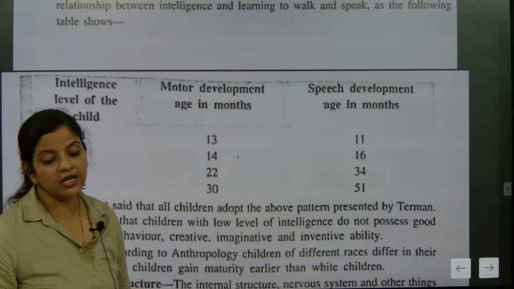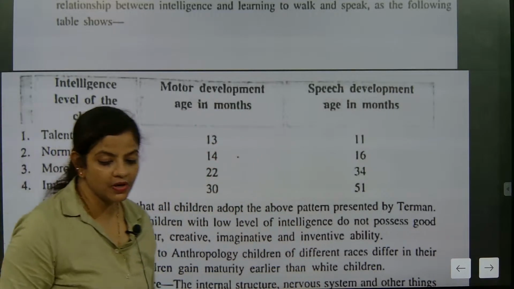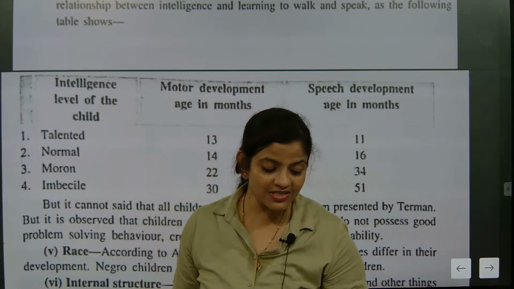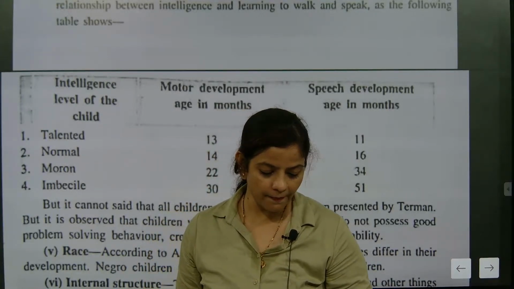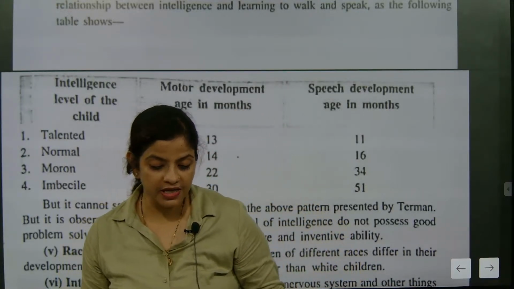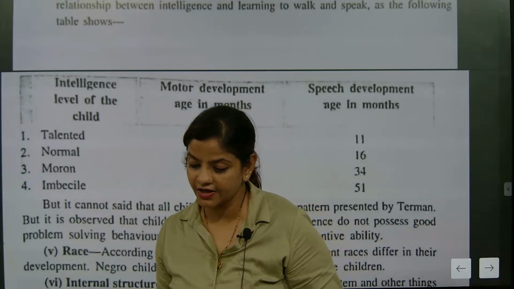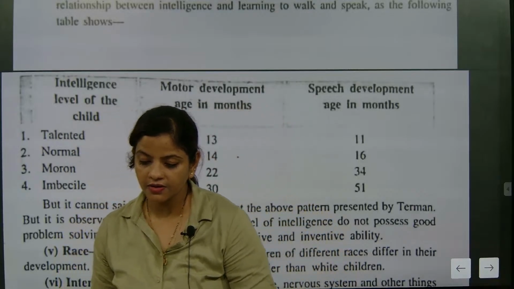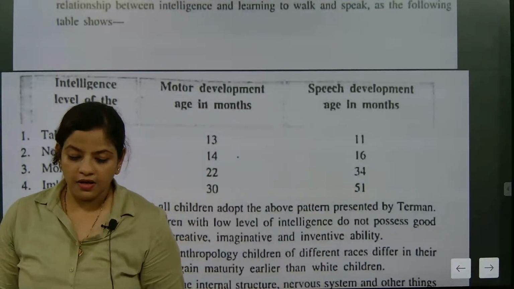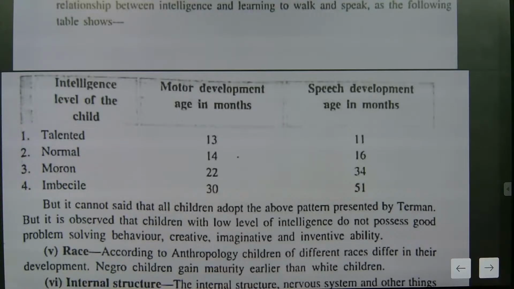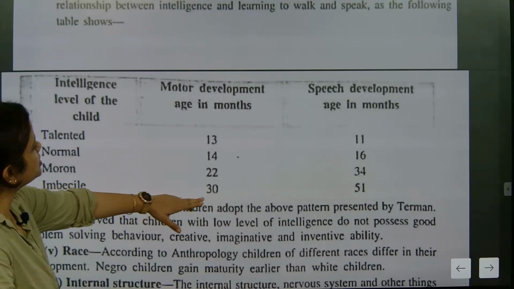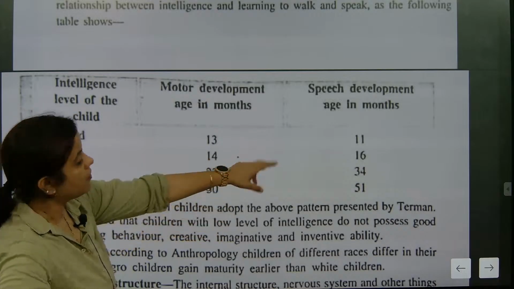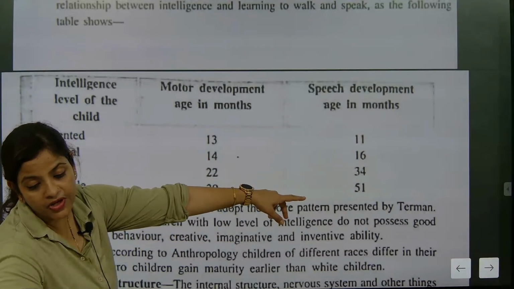So they will be called imbecile, I-M-B-E-C-I-L-E, okay. Imbecile comes at 30 months, but here speech development will be very, very far.